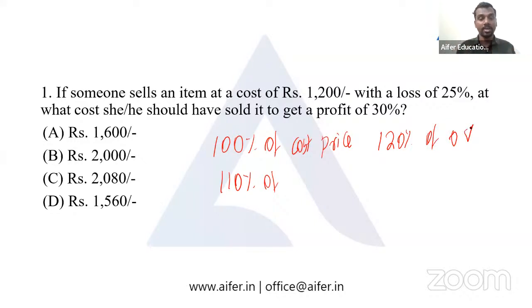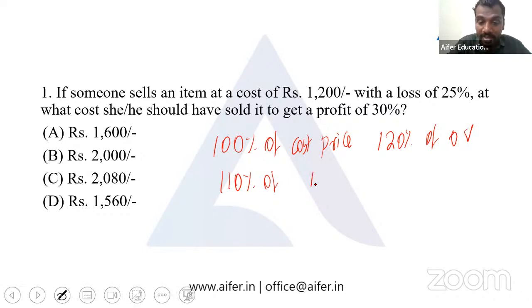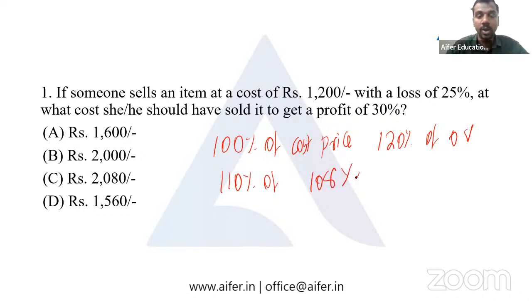So we have 100% of the cost price if it's sold at the same price as it is bought. If there is a 10% profit, it's 110% of the original value. If there is an 8% profit, 108% of the original value. If it's a 25% profit, 125% of the original value. So this is a basic concept you have to understand.